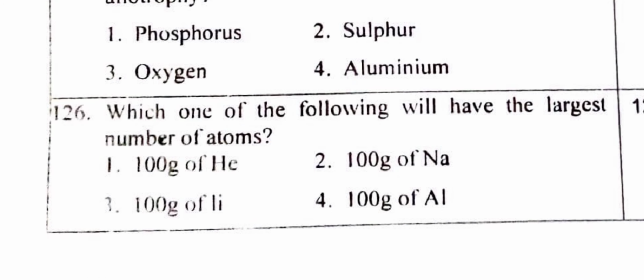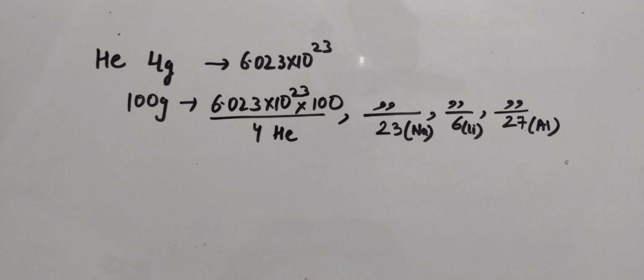Next question is, which one of the following has the largest number of atoms? Now, in 1 mole we can say 6.023 into 10 raised to power 23 atoms are present, that is in the molar mass of the element. So in all the cases the weight given is the same, that is 100 gram. So when we put the value, we know that the molar mass of helium is 4 gram, which contains 6.023 into 10 raised to power 23.